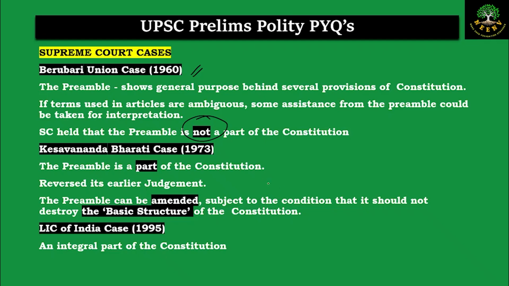But the court said the preamble is not a part of the constitution. Now, if it is not a part of the constitution, it also cannot be amended, because you cannot amend something which is not a part of the constitution. So as a corollary, the court said you cannot also amend the preamble in the Berubari case.